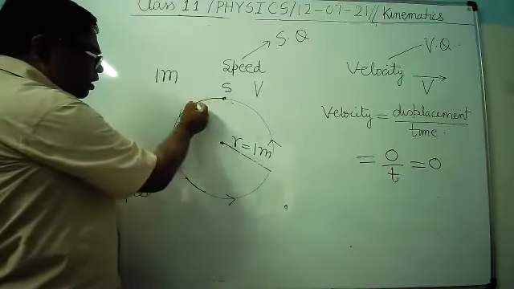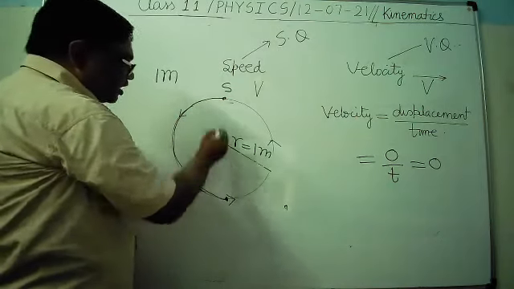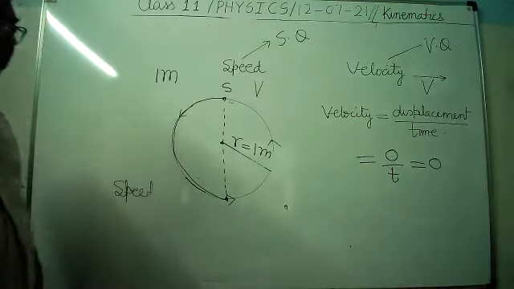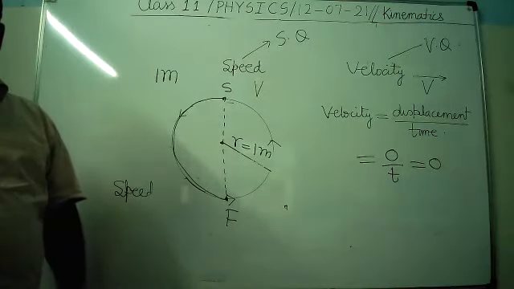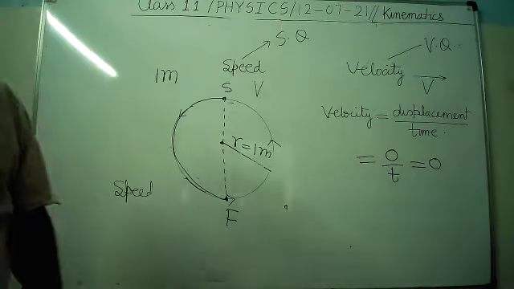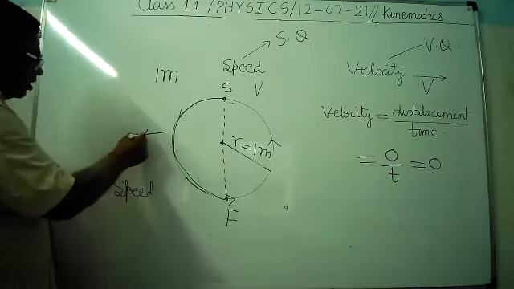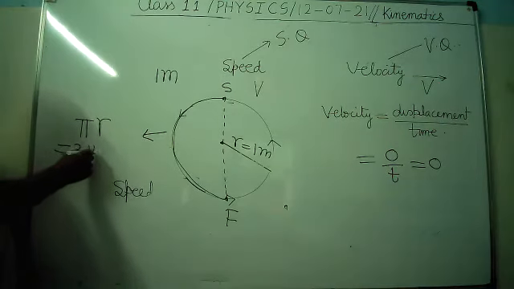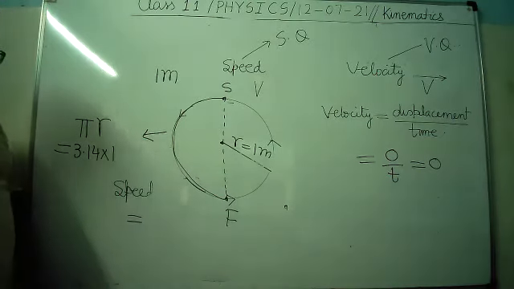So when body moves from here to here and reaches at a diametrically opposite point, diameter के दूसरे एंड पर पहुंच जाता है, then what is the distance traveled? It is equal to this length. And what will be this length? Pi r. Pi is 3.14, r is 1, that is 3.14 meter.